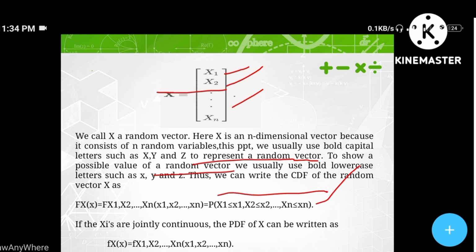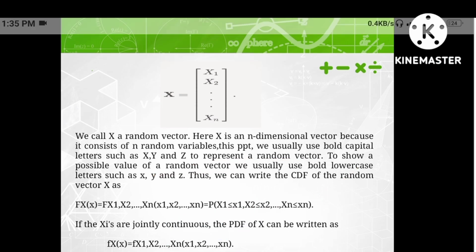If the Xi's are jointly continuous, the PDF of X, the probability density function, can be written as f_X(x) equal to f(x1, x2, up to xn). In my PPT I used these symbolic representations. I hope you understood this. This is the basic information which we are going to discuss in the further slides. We will move on to the further slides.